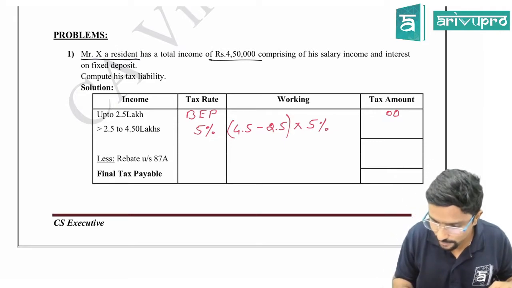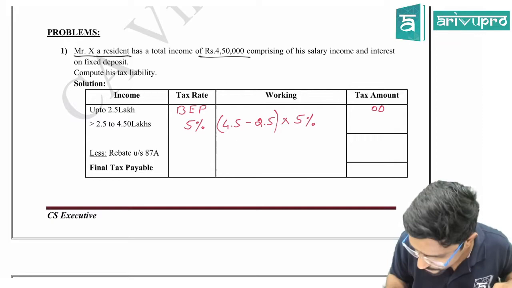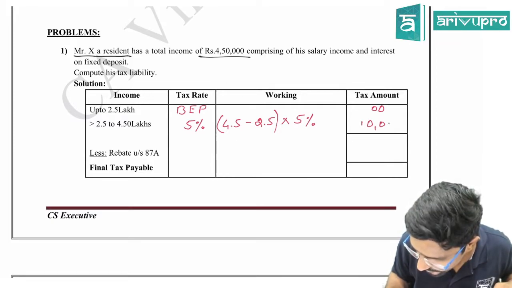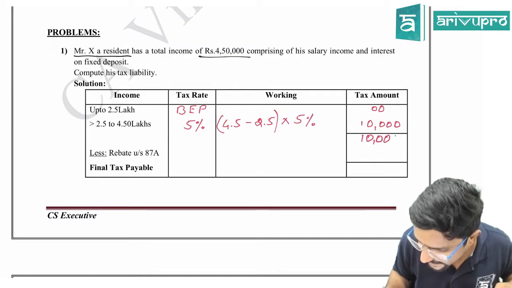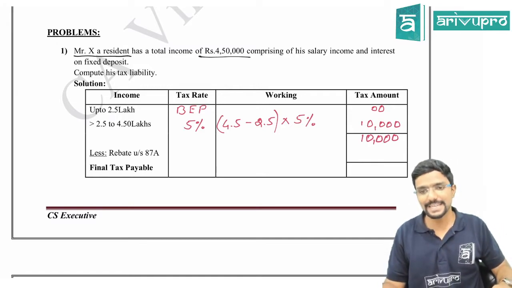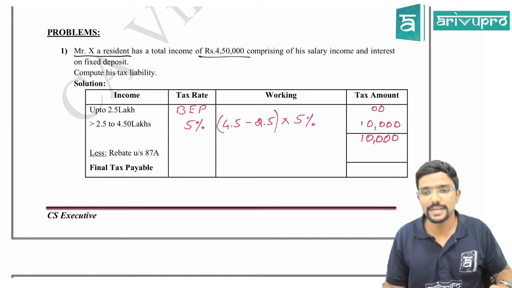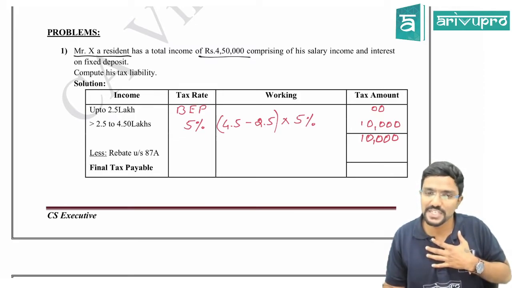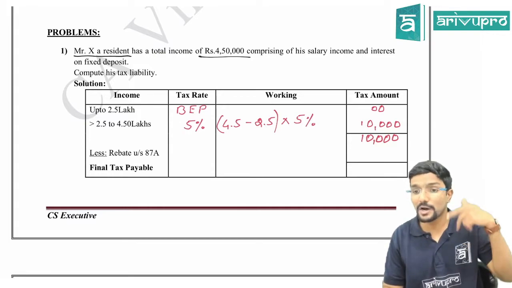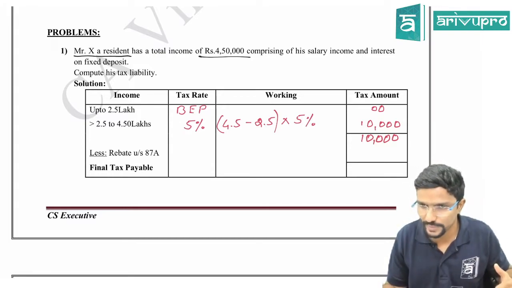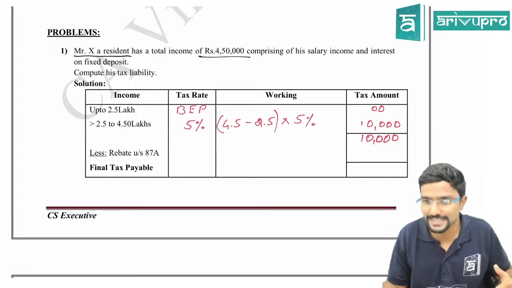Okay, so the amount comes to 10,000. Here we call this 10,000 as gross tax liability. Then, sir, am I eligible for rebate under section 87A? Yes, you are eligible. How much, sir? 12,500 or your tax liability, whichever is lower. So how much is your tax liability?